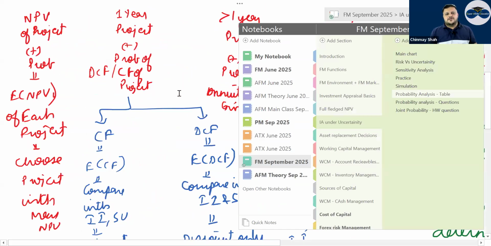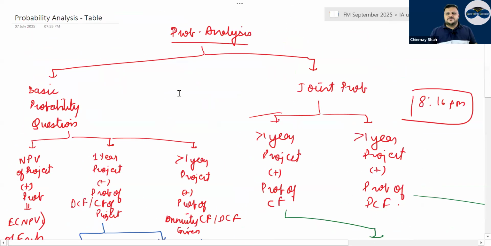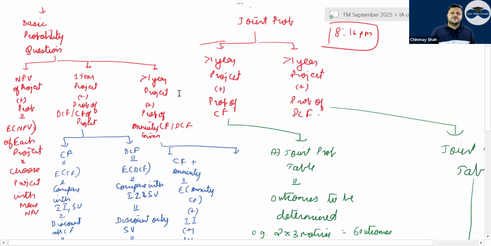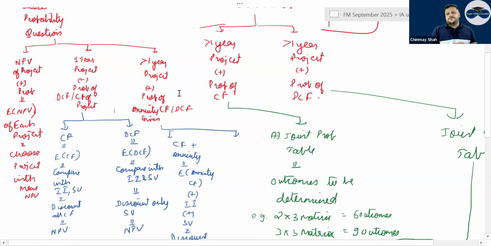Then coming to the question of probability analysis. Generally, probability analysis if asked in section A and B is generally your basic probability question, right? So NPV of a project is given and probability is given. Then you would find the expected NPV of each project. Choose the project with max NPV, correct? Then 1 year project plus probability of discounted cash flow. Always remember, if DCF is given or cash flow is given, then you first have to find the expected cash flow, then discount it and compare it with the initial investment and scrap value and find your answer of NPV, expected NPV.